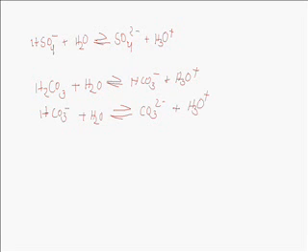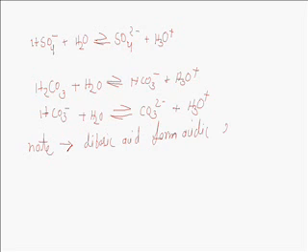Here the most important note is that dibasic acids form acidic salt and normal salt both.